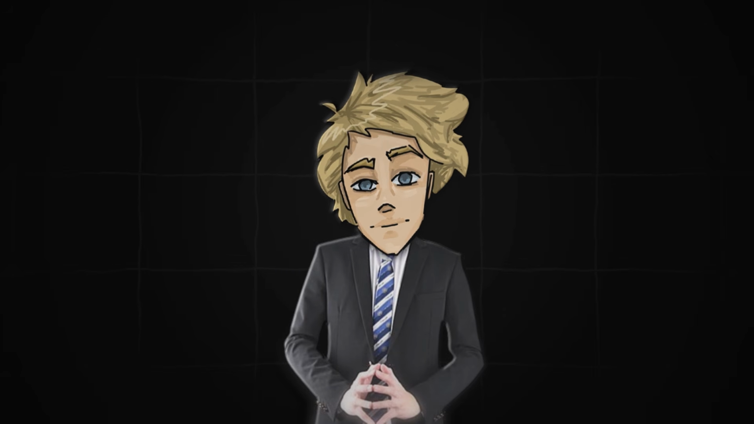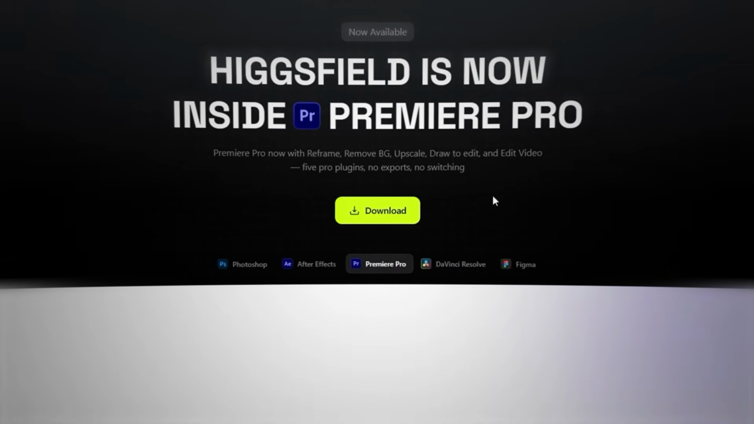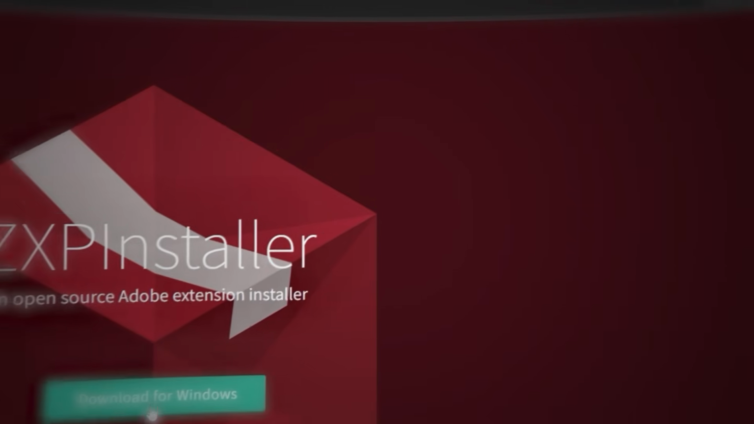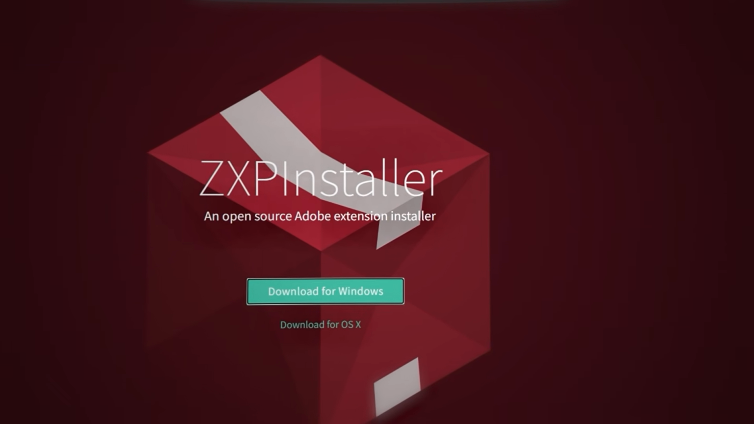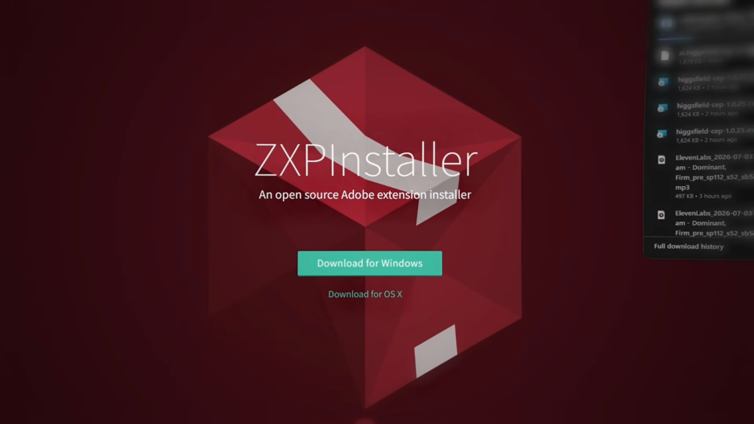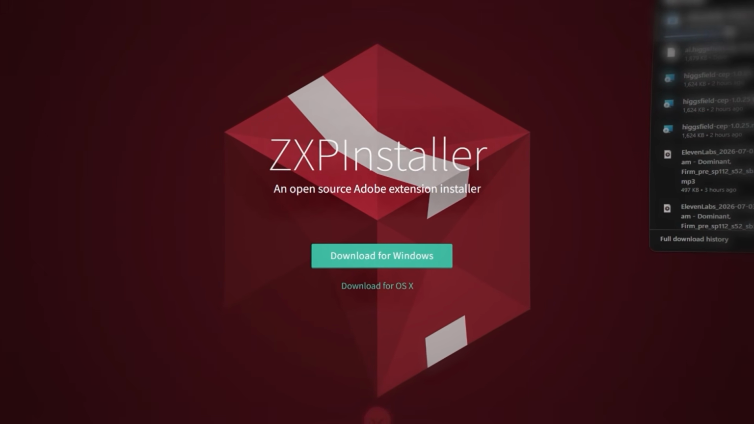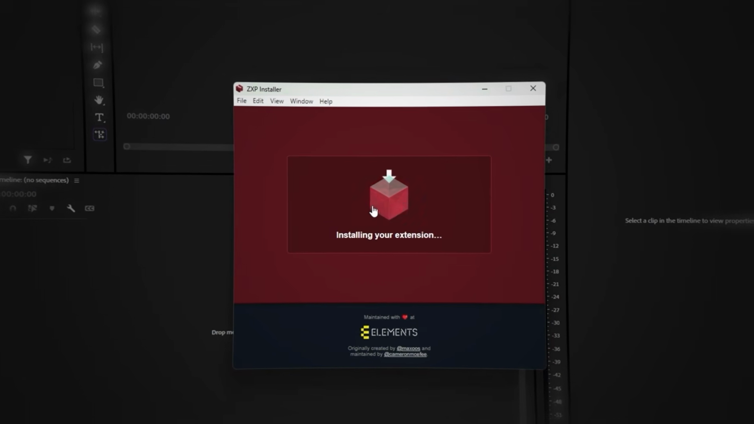Let's just install it together step by step. Just click the green download button and you will see this ZXP file. To install it, you'll need to install ZXP installer. So go to zxpinstaller.com and download it, and after installing, open it. Drop the file inside and watch your plugin being installed.